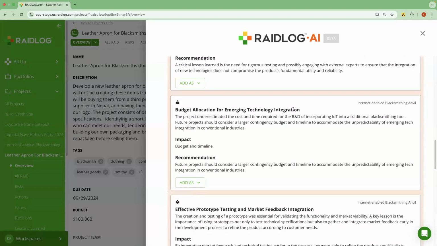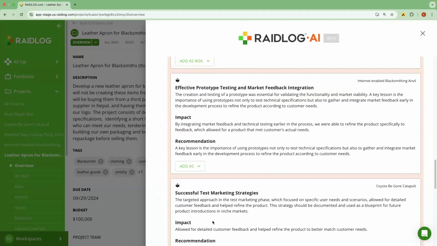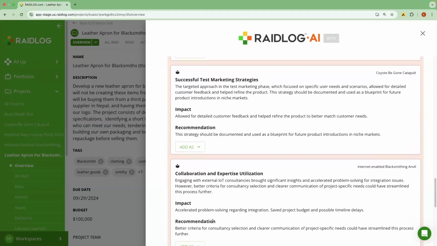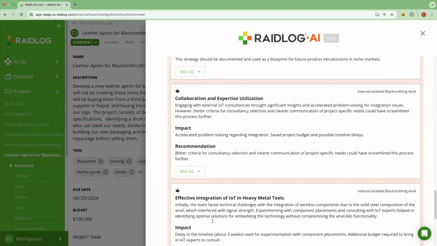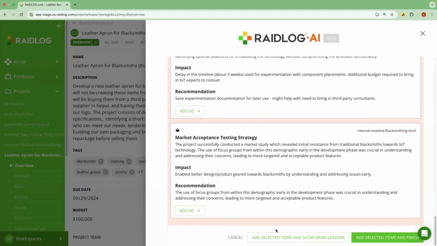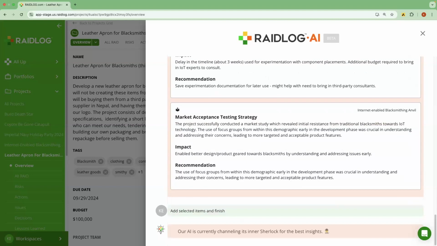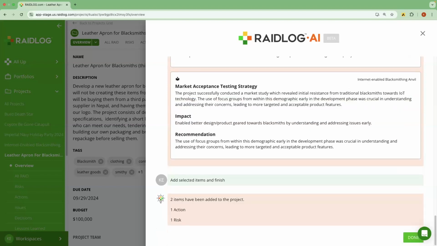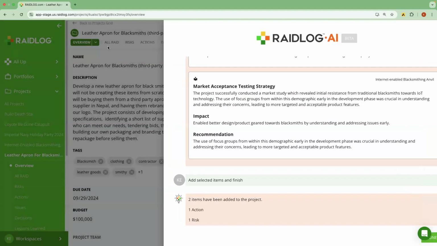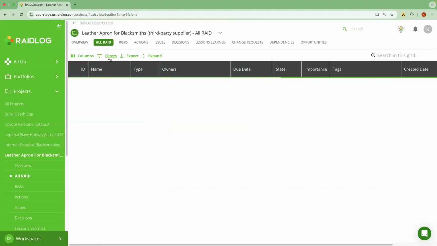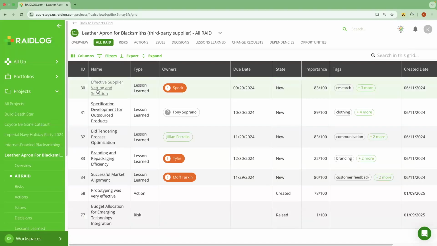Budget allocation for emerging technologies. I might decide that might be fitting as a risk. And I can scroll through all of these lessons learned that are retrieved from similar projects. And when I get to the end, I can add selected items. And we've added those two items, and I can go to my RAID log. And I can see I've added those items directly to my RAID log right here.